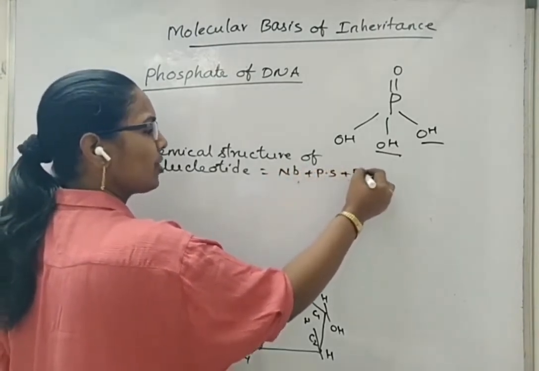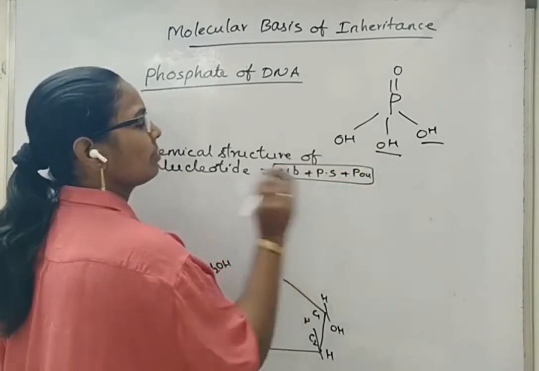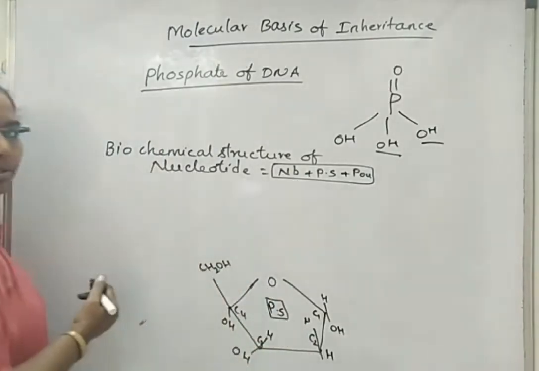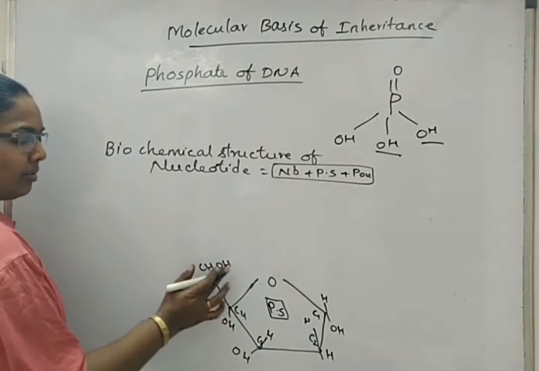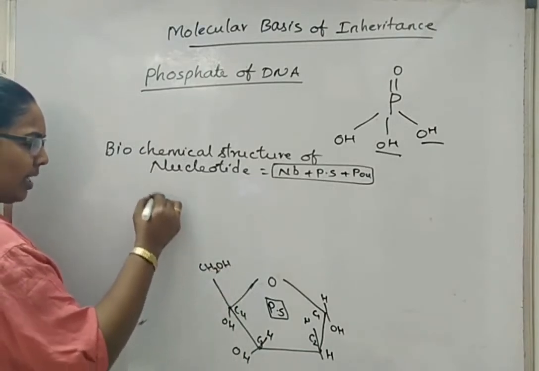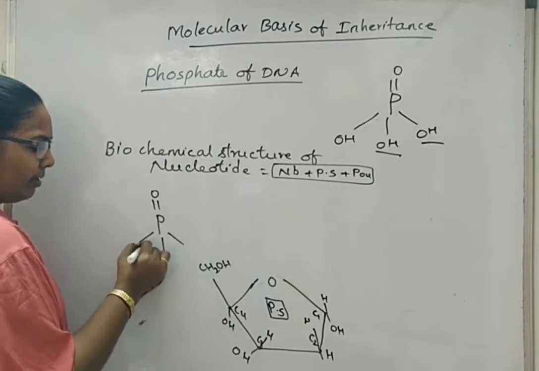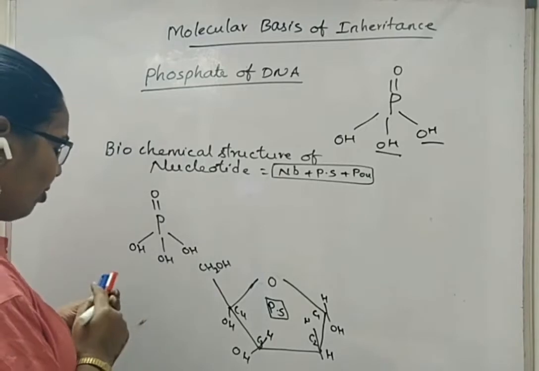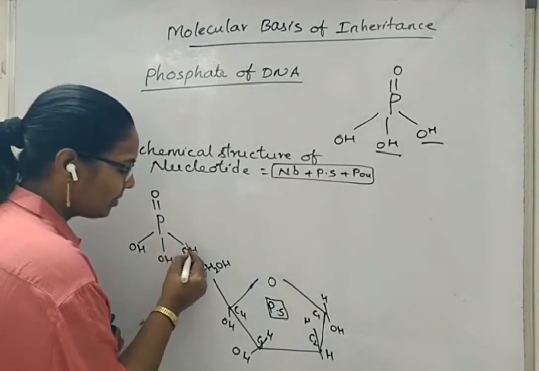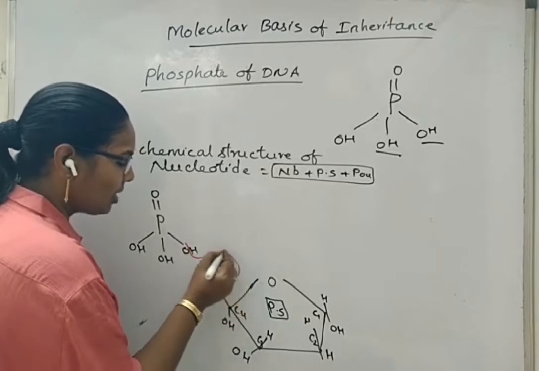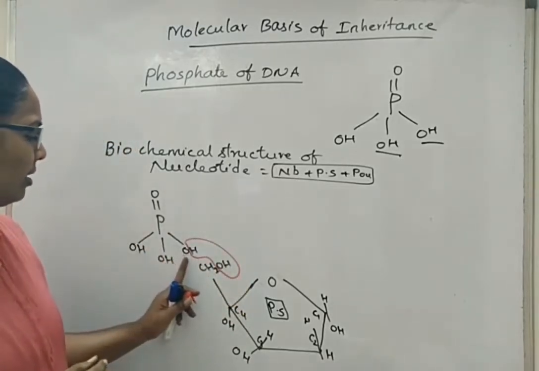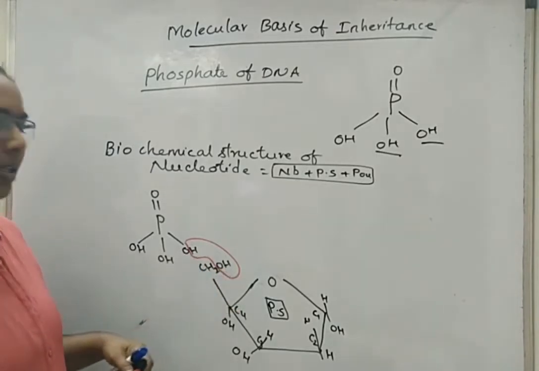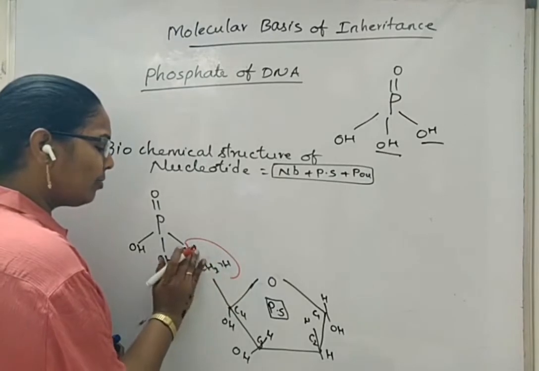Now a phosphate will be bound, because we know that a nucleotide is a combination of nitrogen base plus pentose sugar plus phosphate molecule. Now we have represented the pentose sugar, that is deoxyribose sugar, which is composed of 5 carbons. Now at the fifth carbon position, if a phosphate has to exist here, there should be 3 OH groups. Now the hydrogen of the pentose sugar's hydroxyl group will bind with the OH group of the phosphate molecule, and it is removed in the form of a water molecule.